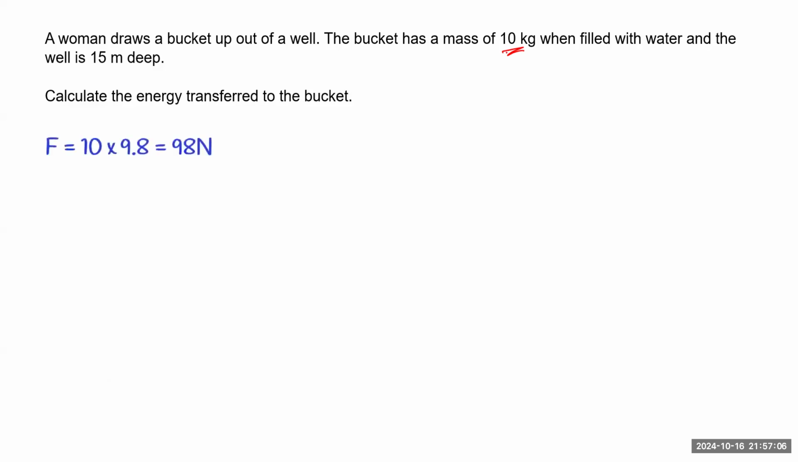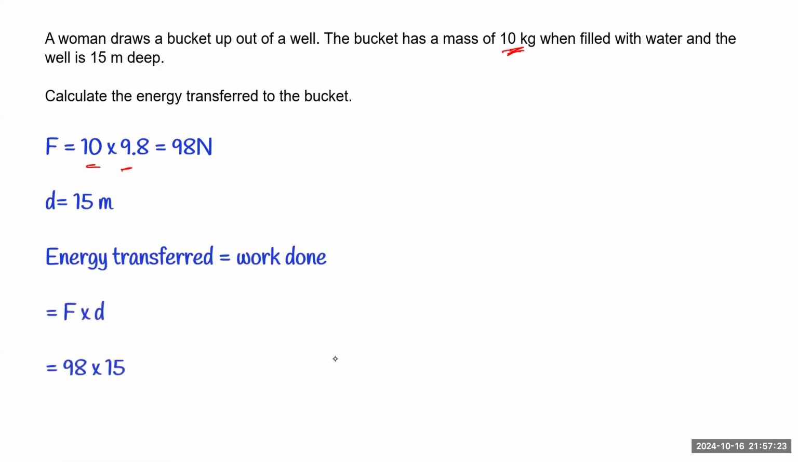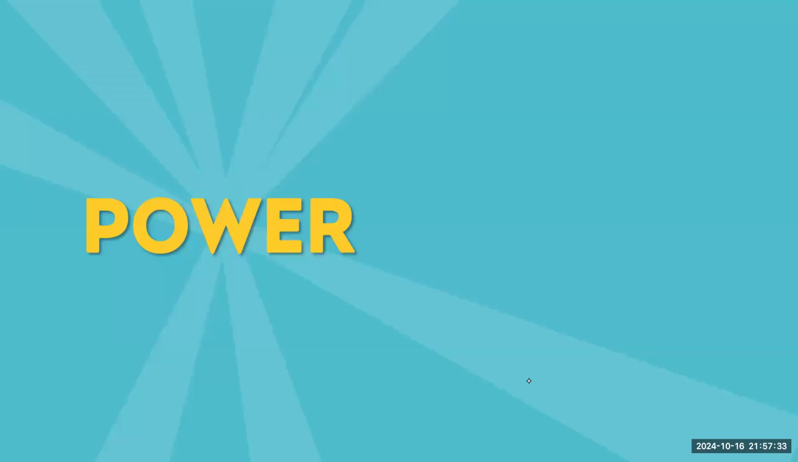To get the force, we need to calculate the weight, not the mass. We have the mass, so the weight would be 10 times 9.8, which is 98 newtons, okay? And the work done is force times distance, and the distance is 15 meters. So the work done would be 98 times 15, which is 1,470 joules, okay?